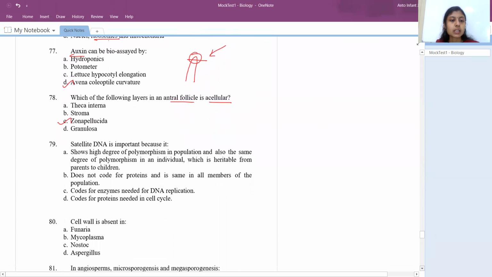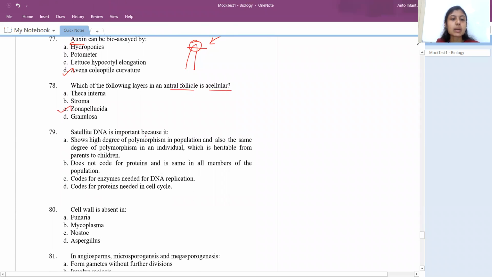Okay, right. So satellite DNA is important because, always remember, satellite DNA is a kind of DNA which doesn't code for any protein. It has repeated sequences, something like AATT, that you can see in satellite DNA. It is present to show polymorphism in a population, and also in an individual, which is inherited from parents to offspring. They have said it doesn't code for protein. This is right, but it is not the same in all the members of the population.